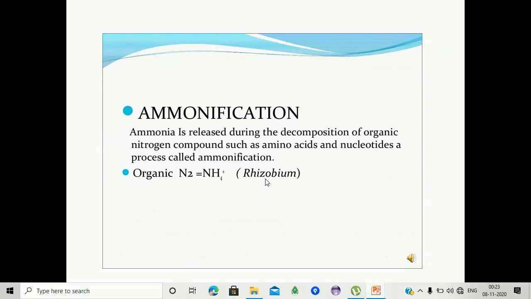Ammonification process. Ammonia is released during the decomposition of organic nitrogen compounds such as amino acids and nucleotides. This process is known as ammonification. Organic nitrogen is converted into ammonia by bacteria, such as Rhizobium.